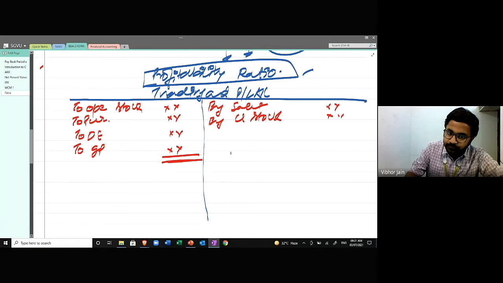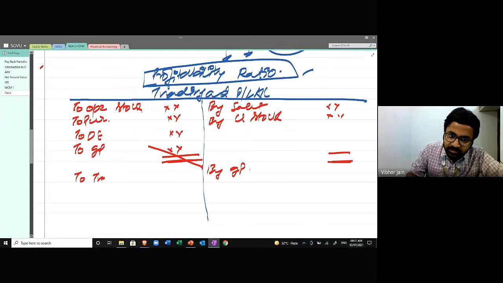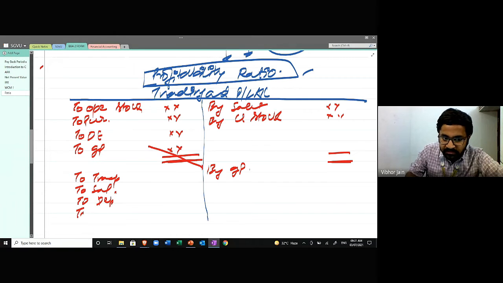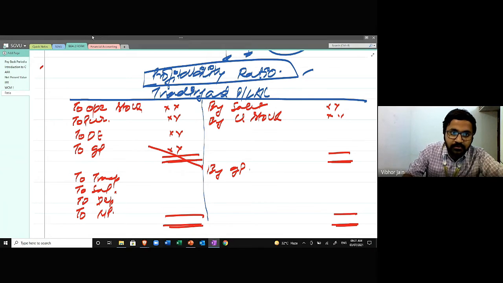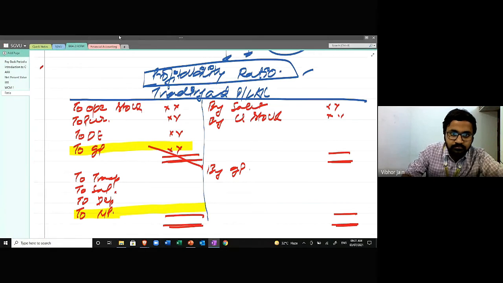Now this amount is going to come over here. It's going to be by gross profit, and then all other expenses, for example, to transportation, to salary, to depreciation, and all other expenses are going to be over here. Then it's going to be to net profit.